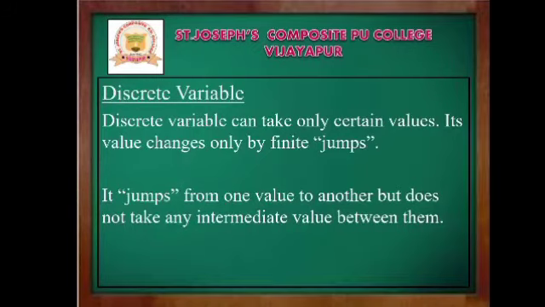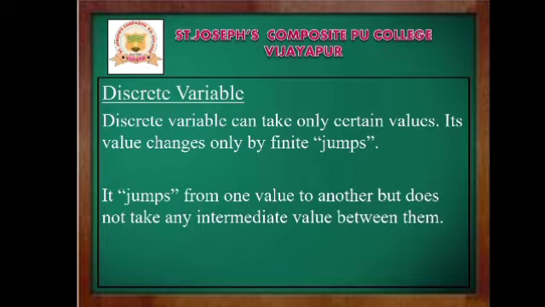Now the second one, the discrete variable. What is a discrete variable? A discrete variable can take only certain values; its value changes only by finite jumps. Under the discrete variable, we can take only certain values, meaning restrictions are there.